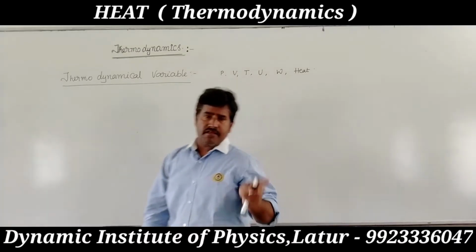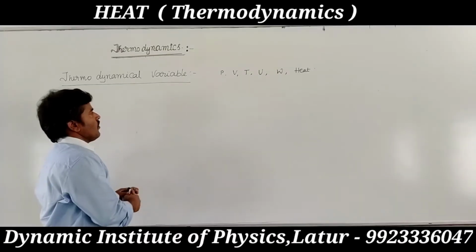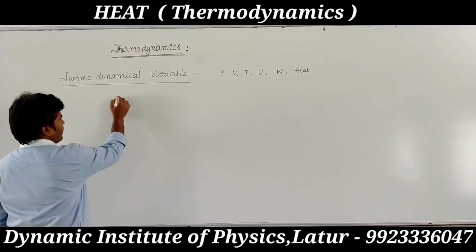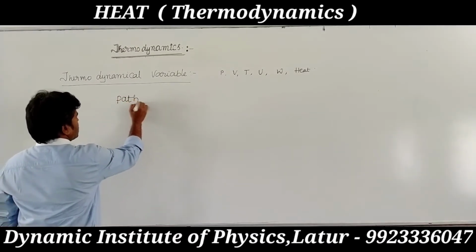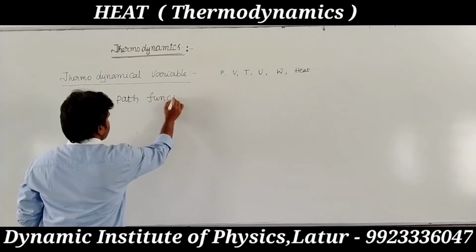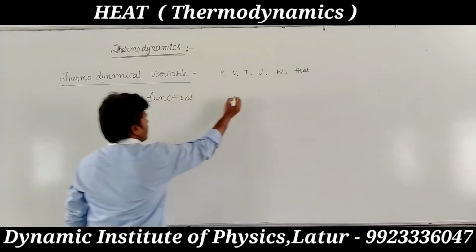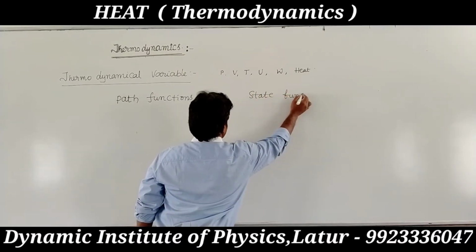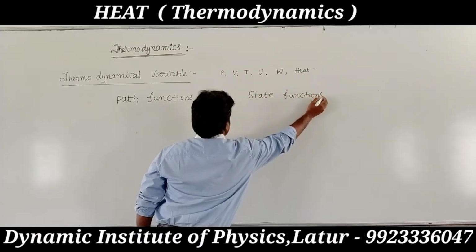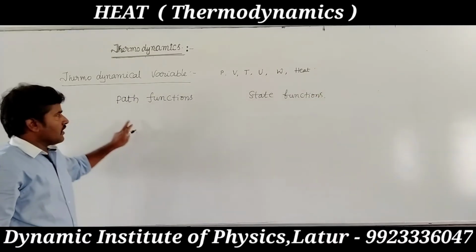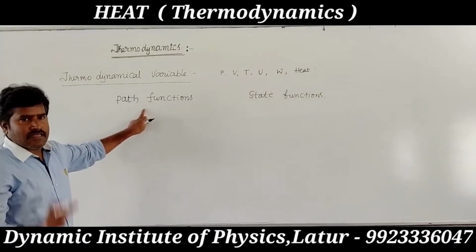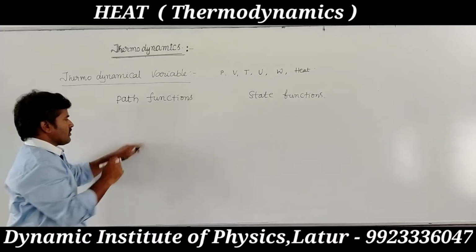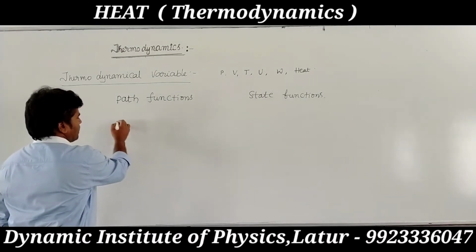These variables are divided into two parts: one is path functions and another is state functions. What are path functions? Path function means the process depends upon the path.